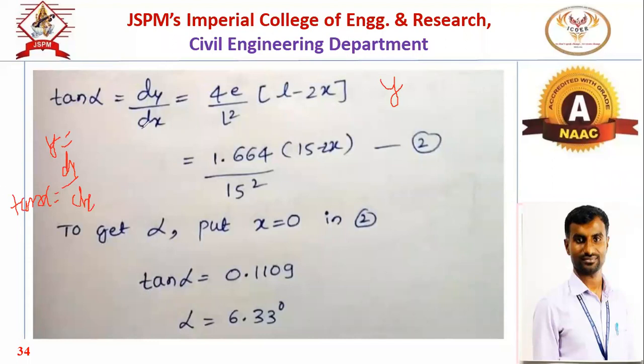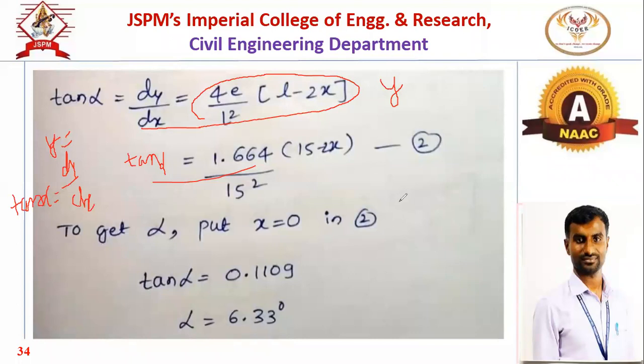Okay. Now the derivative of this particular term will be 4e divided by L square in bracket L minus 2x. So this is, we can say, tan of alpha. Now to get the alpha, what boundary conditions do we have over here?